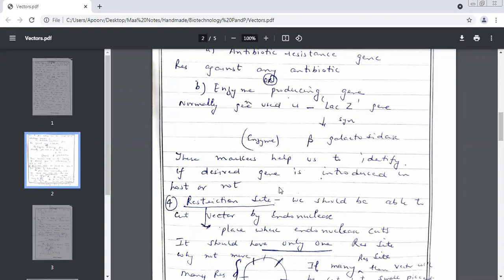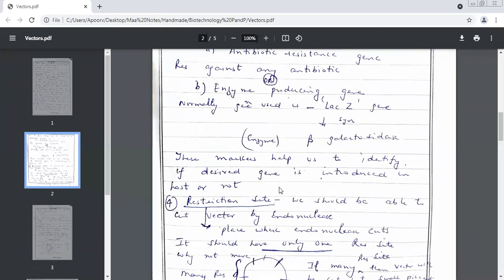What was the first characteristic of vectors I discussed yesterday? Those who were present in the class must be remembering. Tell me. First characteristic, able to replicate. Replication. And it will be able to replicate only if it has which site? Ori. Good. What was the second feature we did?